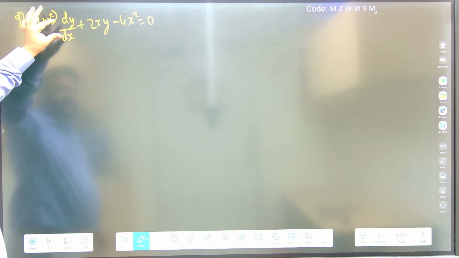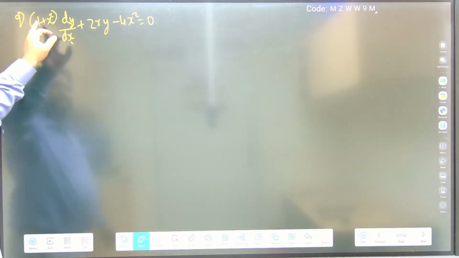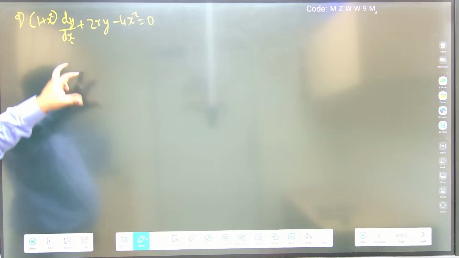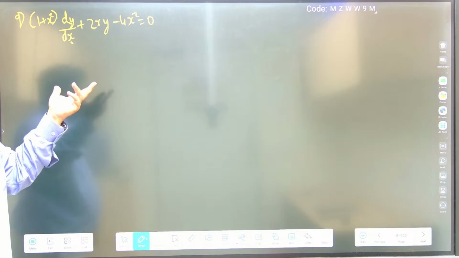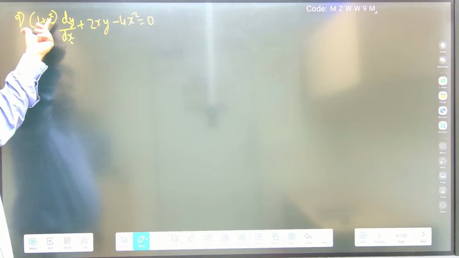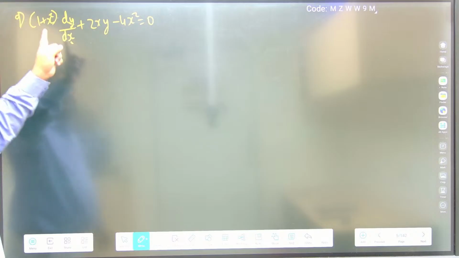So what I can do here: dy by dx plus 2xy is equal to 4x square, I can write it, but here 1 plus x square is there. So that means there is a variation in the linear differential equation. So what can I do? I can divide through it. I should eliminate this 1 plus x square. The coefficient of dy by dx in an LDE should always be positive 1.